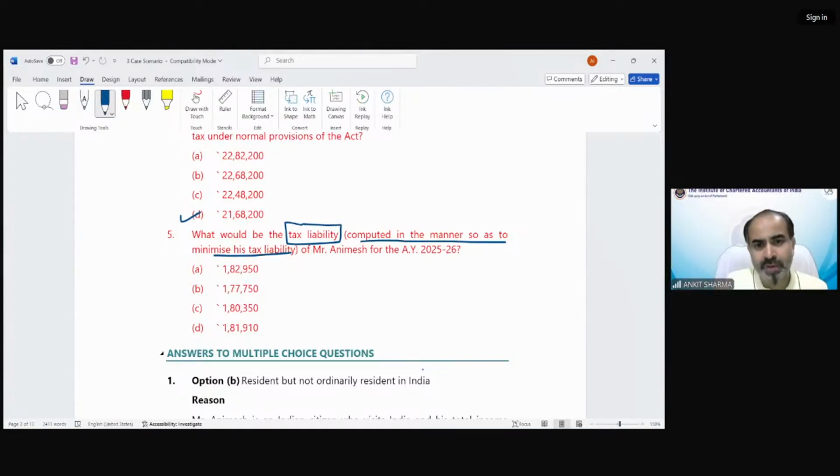As per normal provision, we have calculated our income is 21,68,200. That means shifting out of the default tax regime. My income is 21,68,200, which comprises long-term capital gain at the rate of 10%, value is 16,75,000.